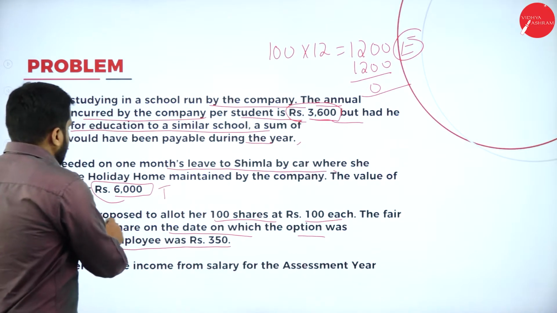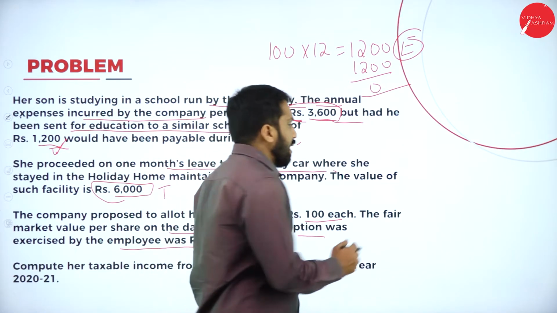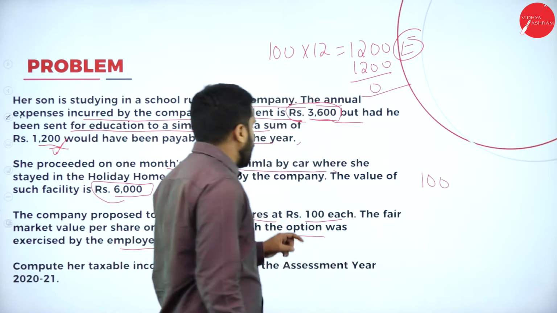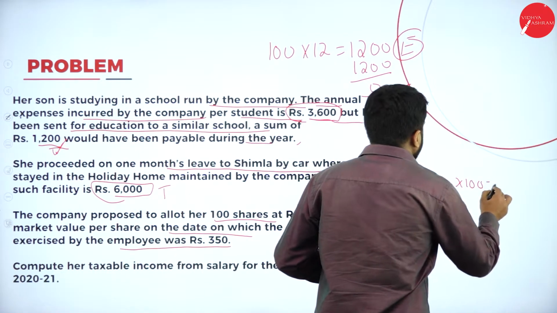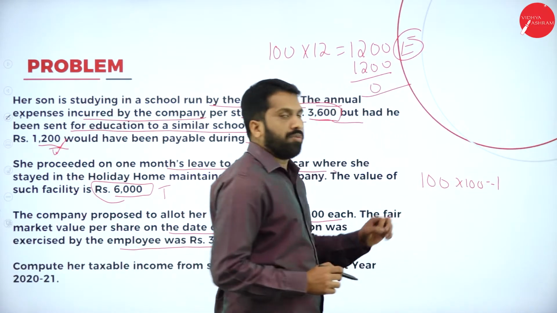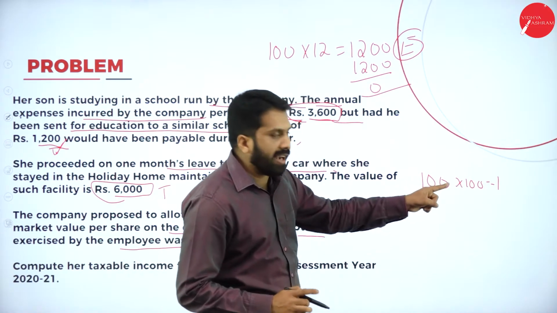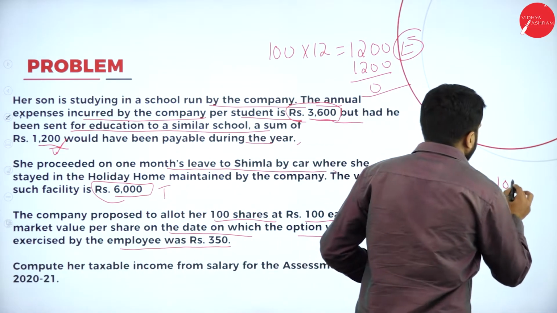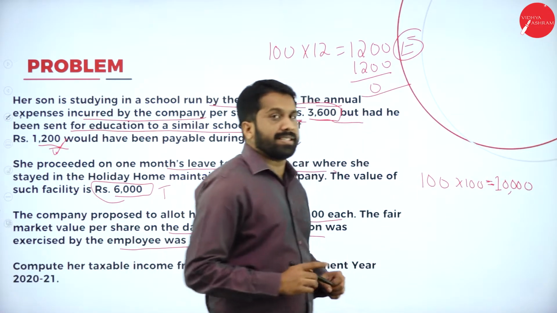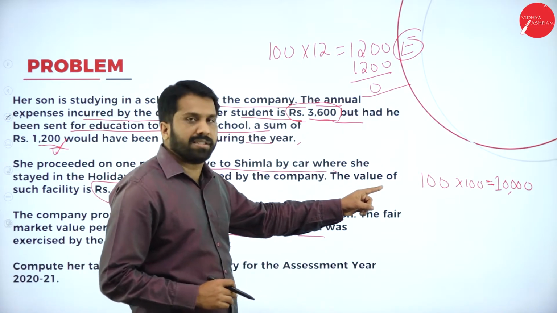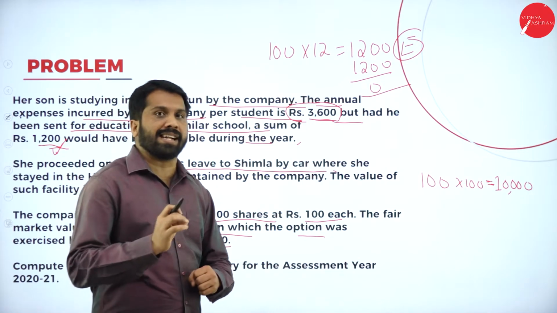Now, the company proposed to allot her 100 shares. How many shares are given to the employee? 100 shares. At what price is it given? 100 rupees. Now, how much will it be? This will be a hundred times a hundred. How to multiply? I'll show you. How many zeros are there? 4 zeros. 1 into 1, it is 1 only. What is the answer? The answer is 10,000. Any doubt in this? Hopefully, no doubt. Now, 100 multiplied with 100, it is 10,000.